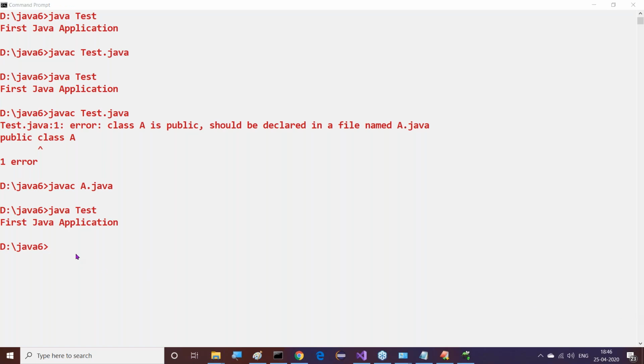Now, all of you observe this clearly. Now, this is like which one? Java space Tester. First Java application here we are getting. Finally, here we are getting this output clearly now.